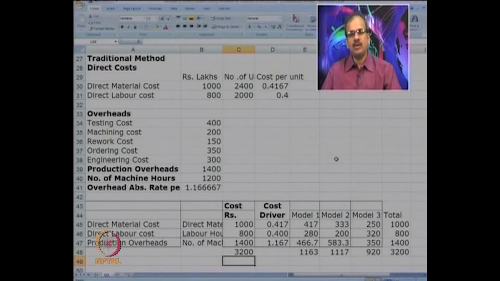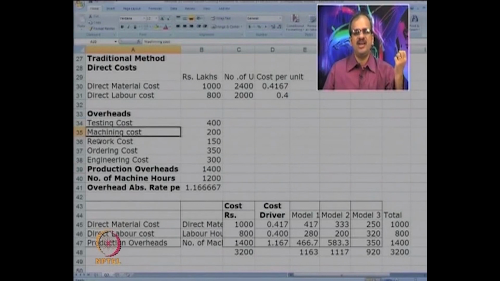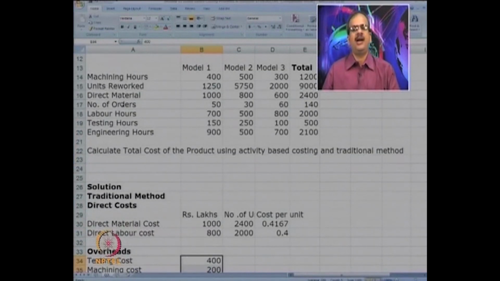Okay. Now let us see what will happen in ABC. I hope you will be able to calculate it on your own. This is our third case. So now can you tell me what should be done in ABC? In ABC, labor and material cost, there is no change because they are direct costs. But as far as the overheads are concerned, instead of looking at the total overheads as 1400, we look at testing, machining, rework cost, ordering cost and engineering cost separately. And for each of the overhead heads, identify the cost driver. Now go back to the data and look at the cost driver.